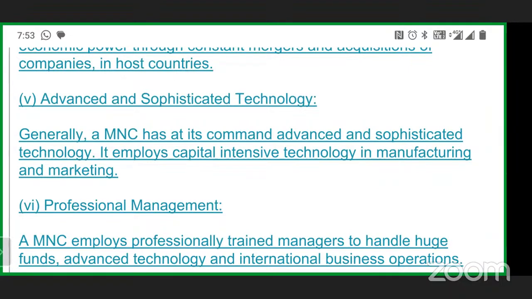In that way, they could employ capital intensiveness with the technology, manufacturing and marketing intensiveness with the technology, and they could make a command over the advanced and sophisticated technology, and with that implementation, they could earn maximum profit.